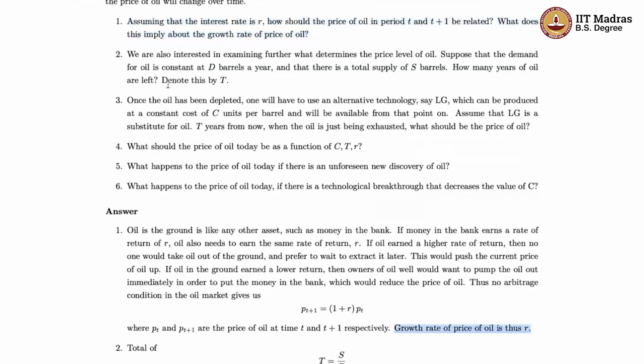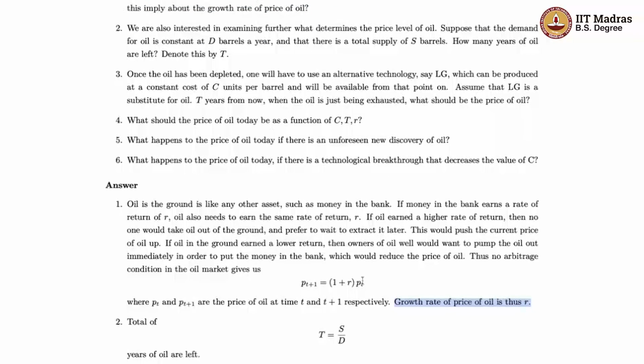Okay, so the second question is actually pretty straightforward. It says suppose there is a constant demand of D barrels a year and a total supply of S barrels, then how many years of oil are going to be left? Well, every year D barrels are exhausted and you have a total of S barrels. So oil is going to run out in T years, where T is given by S by D, right? D per year is the demand, so total demand in T years should be the same as the total amount of oil that is there. So DT is equal to S, and from there you get that T is equal to S by D.